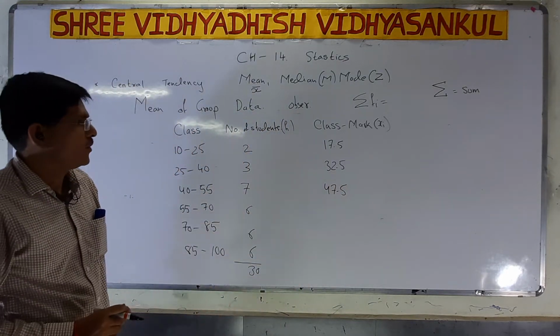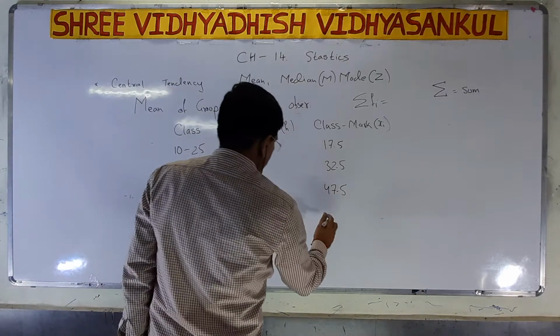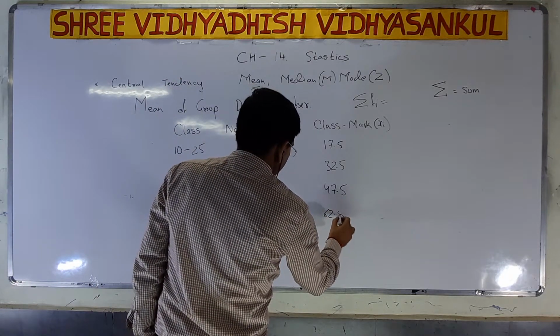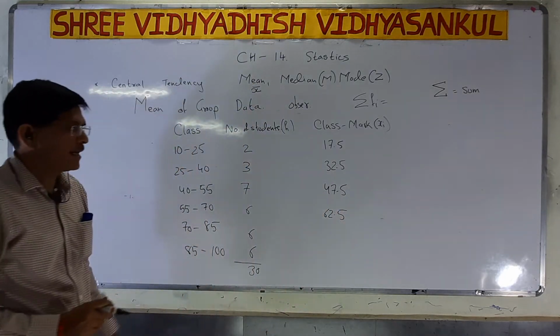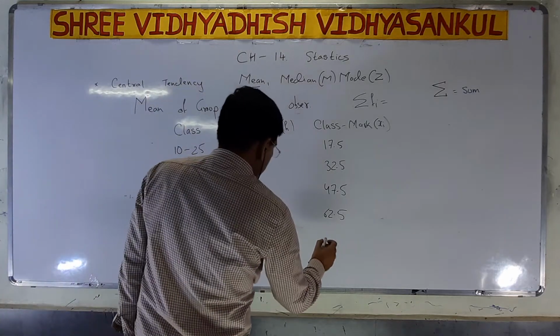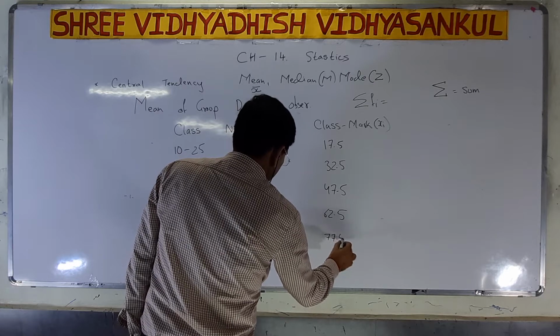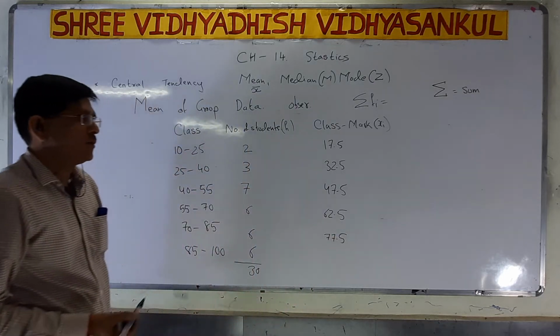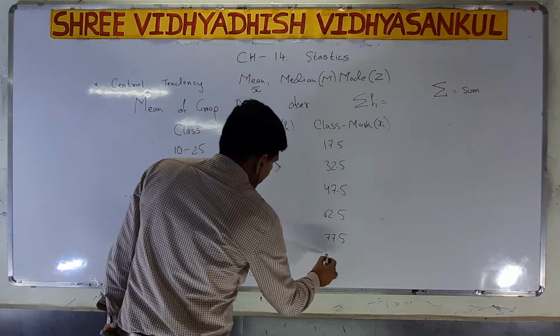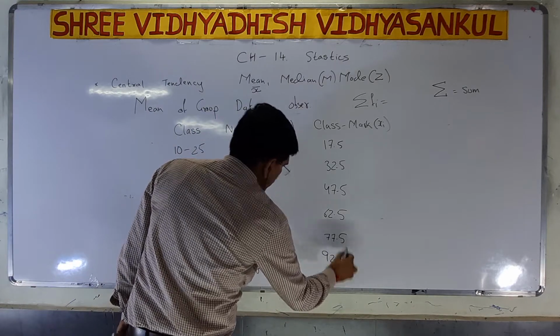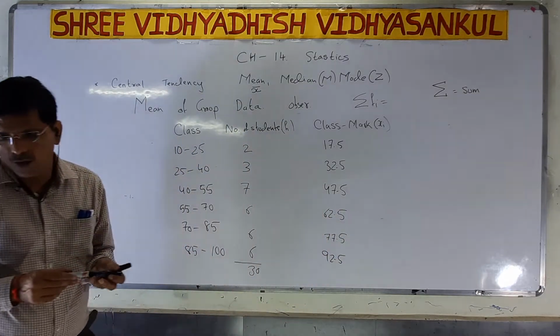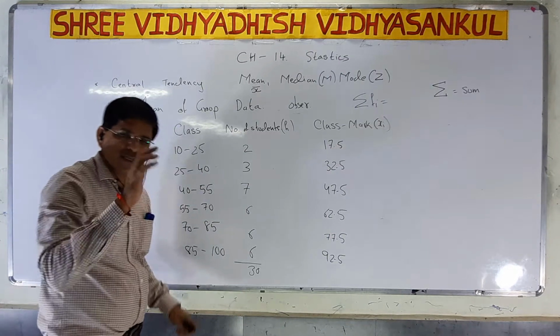Again I add 15, then 62.5. Again I add 15, then 77.5. Again I add 15, then 92.5.